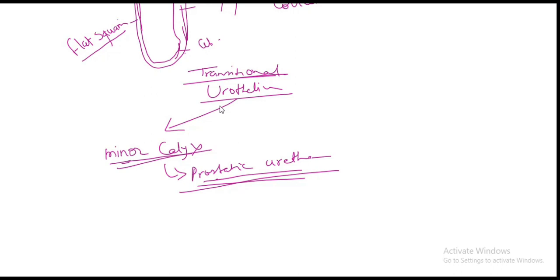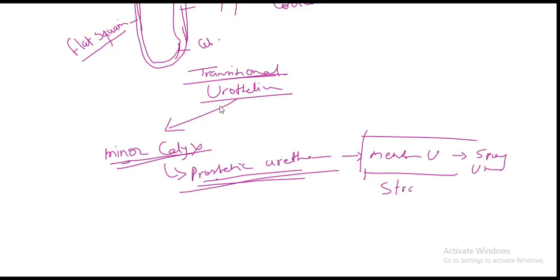And after the prostatic urethra, from the membranous urethra to the spongy urethra, it is lined by stratified columnar epithelium.